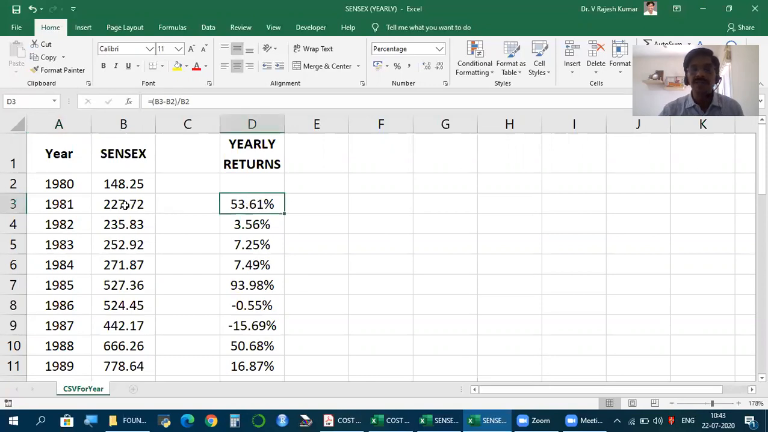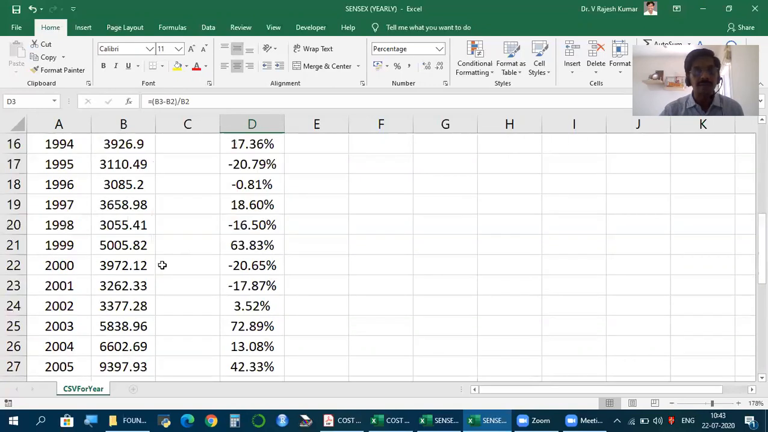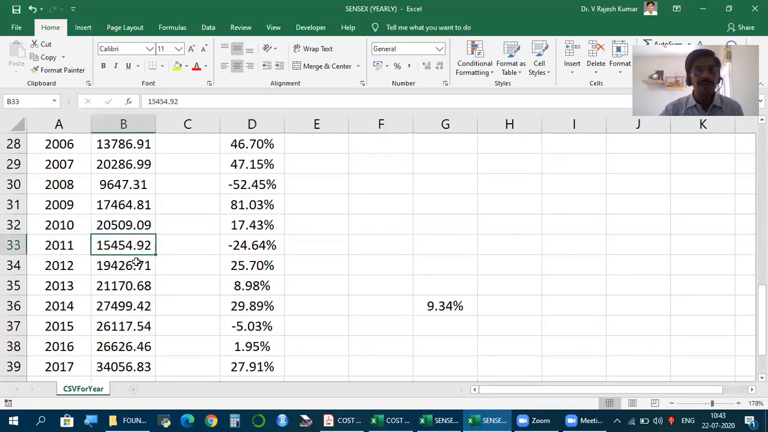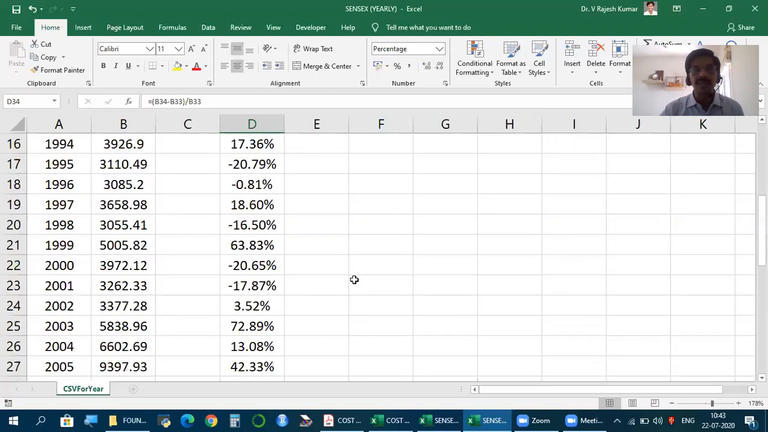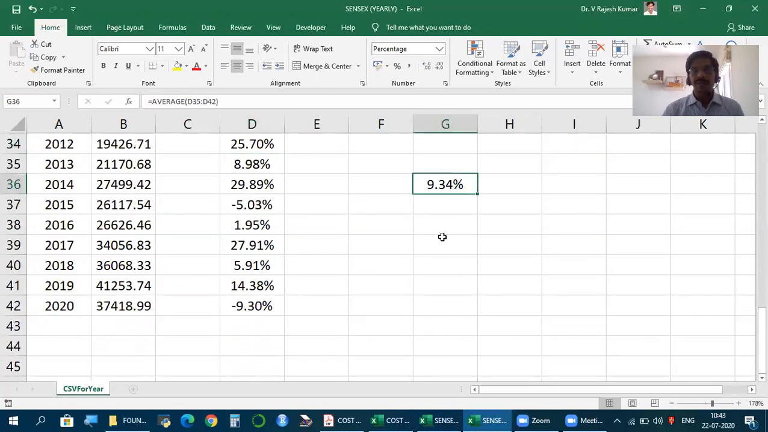How to find yearly returns? Second year return: second year price minus first year price, divided by first year price. On investing so much, the difference is the return. So, if I had invested 15,454.92, next year it would have become so much. On so much of investment, the difference is the return, which is 25.7%. So, calculate yearly returns and take the average, at least as far as the classroom discussion is concerned, for whatever period we have the data, for that period we take the average. Usually in reality, for 8 to 10 years, we take the average.